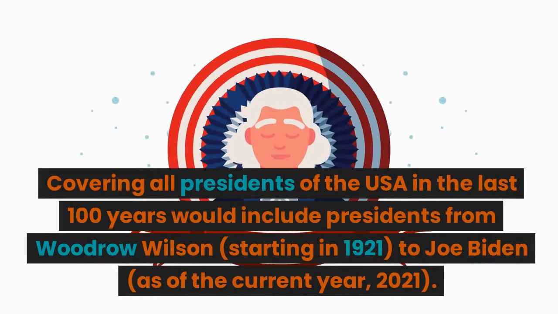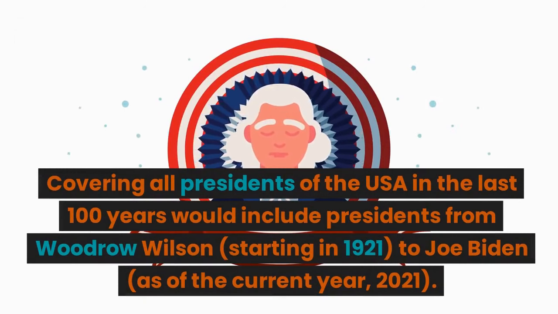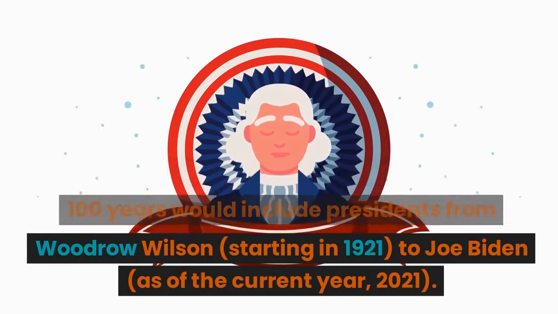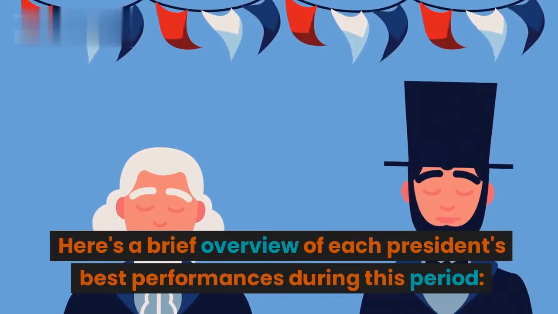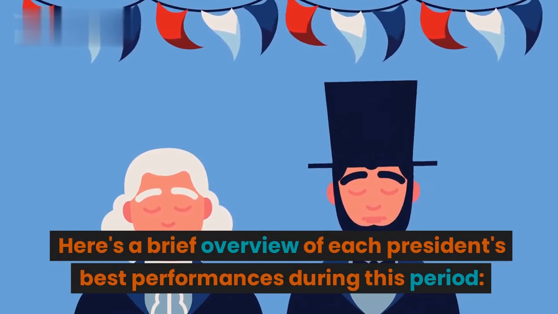Covering all presidents of the USA in the last 100 years would include presidents from Woodrow Wilson, starting in 1921, to Joe Biden, as of the current year, 2021. Here's a brief overview of each president's best performances during this period.